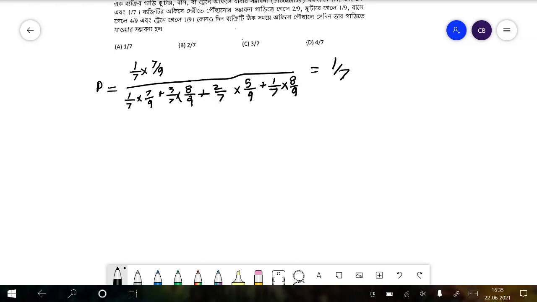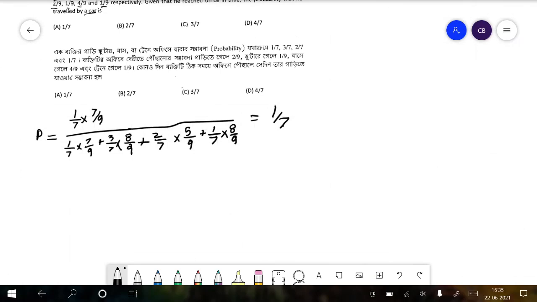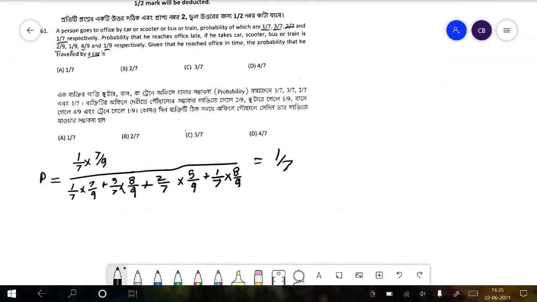Now that is the probability that given he reached his office in time, he traveled by car.